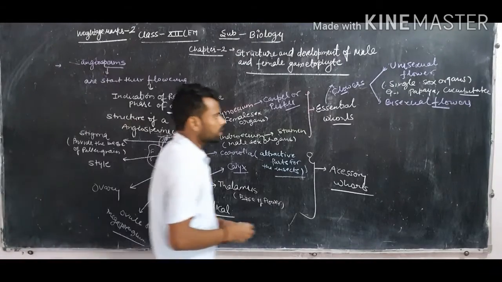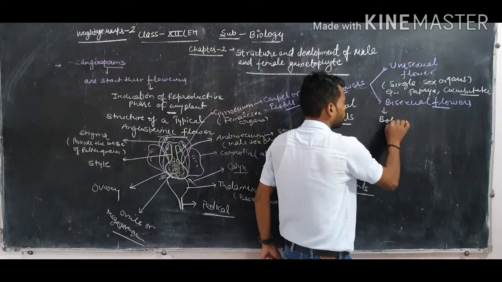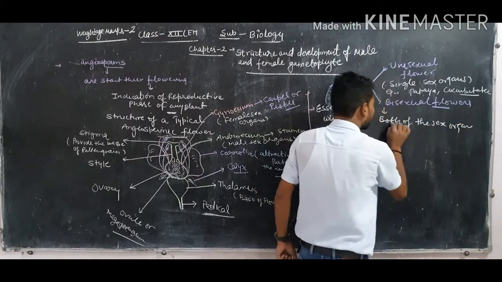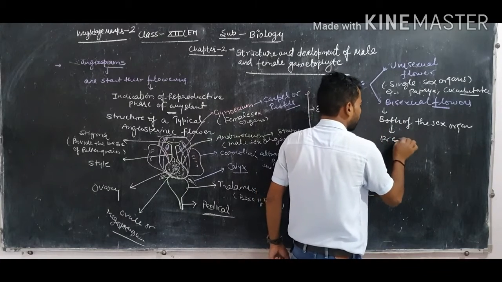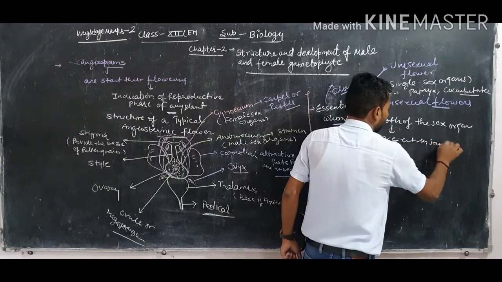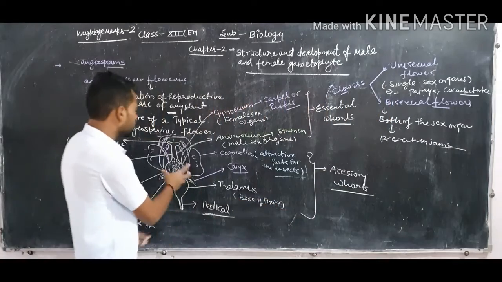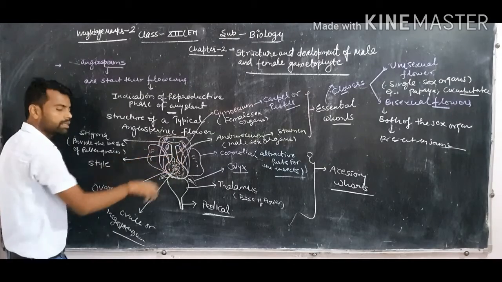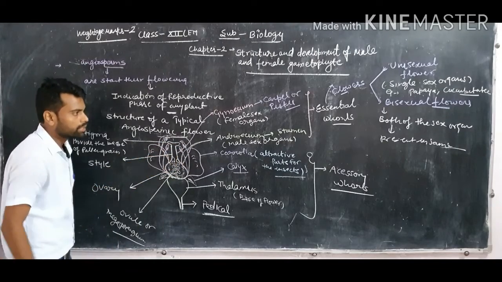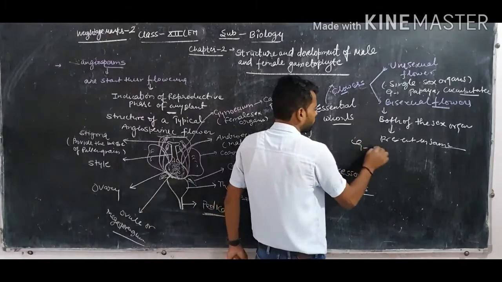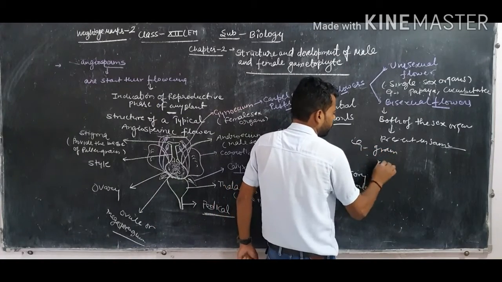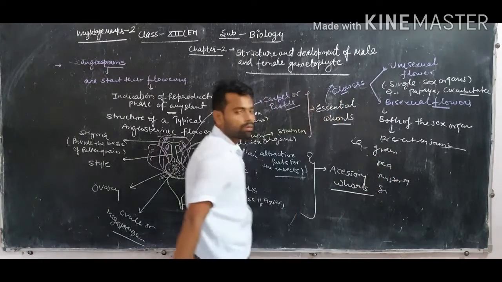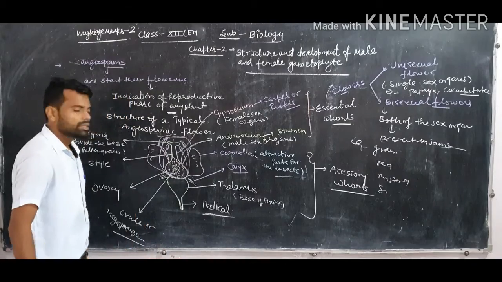But bisexual means both of the sex organs are present in the same flower, meaning androecium is present and gynoecium is also there. So these types of flowers are known as bisexual flowers. For example gram, pea, and mustard are examples of flowers where both of the sex organs are present.